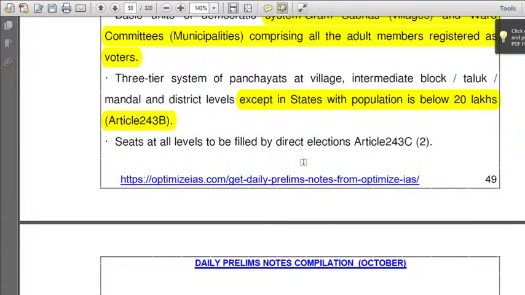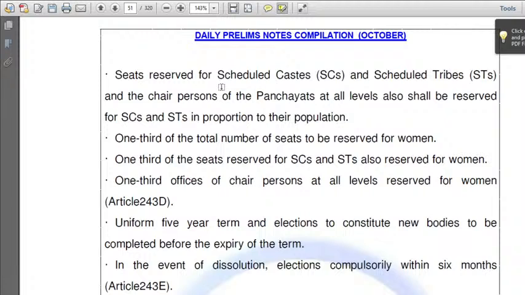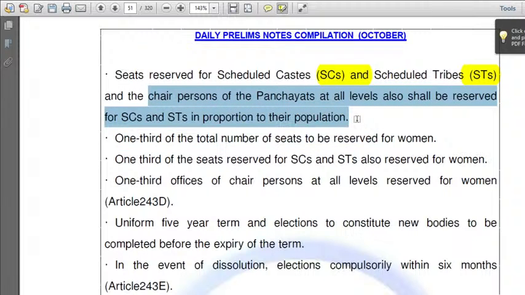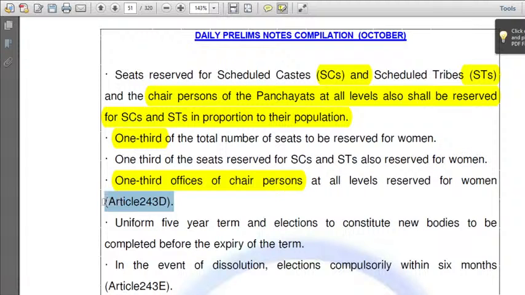So seats at all levels are to be filled through what? Direct elections. Under which article? Article 243C. When it comes to reservation for SCs and STs, the chairpersons of panchayats at all levels should be reserved for SCs and STs in proportion to their population. One third of the total number of seats should be reserved for women. Next, one third of SC/ST seats also for women. Next, one third of offices of chairpersons also for women, according to Article 243D.